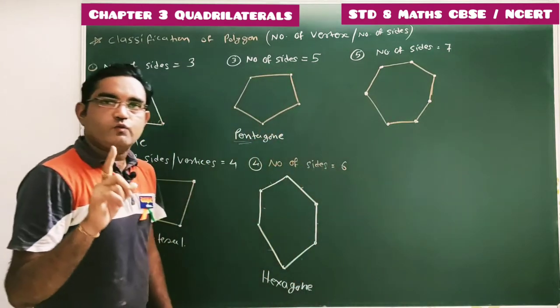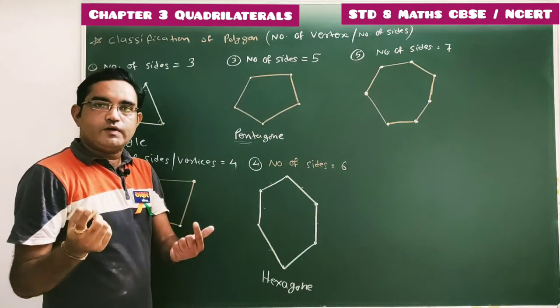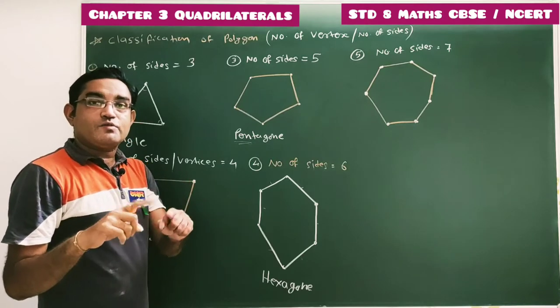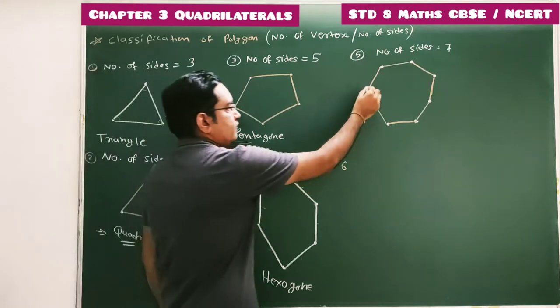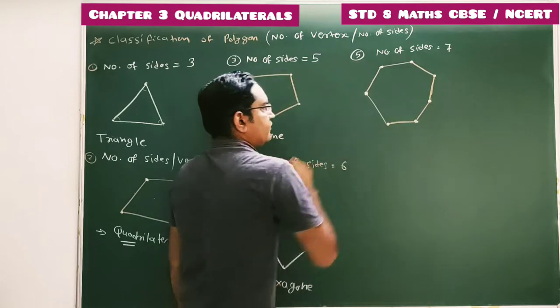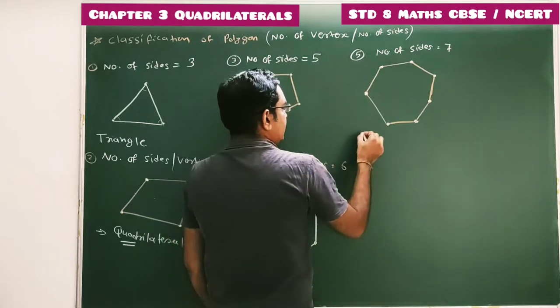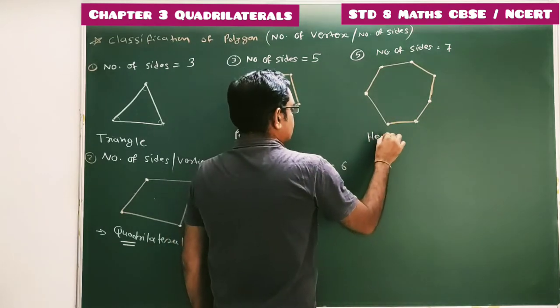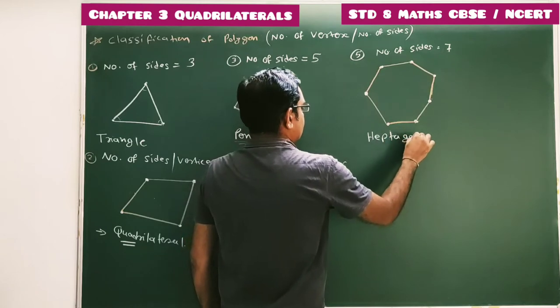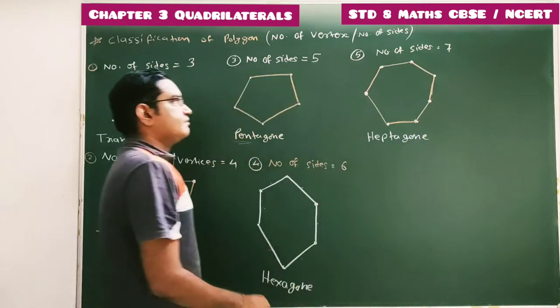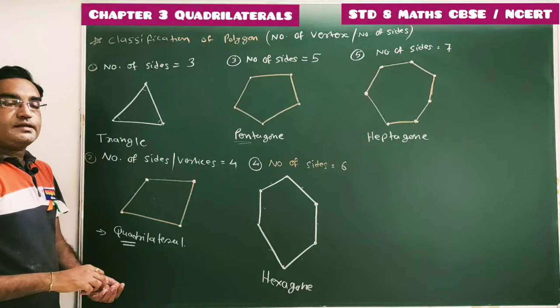One point is known as a vertex; more than one vertex are combinedly known as vertices. So here 7 vertices are there, and hence it is known as a heptagon. Number of sides are 7.